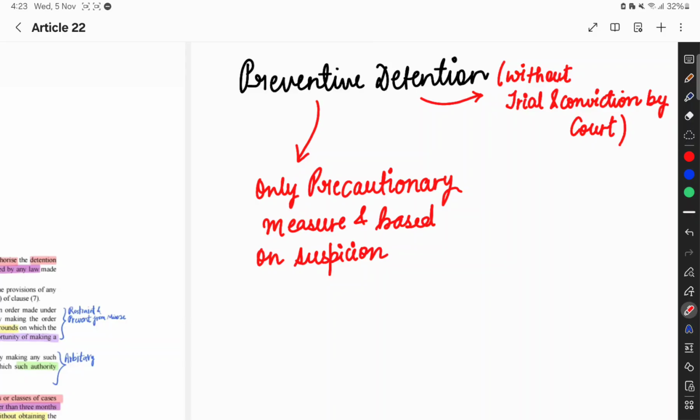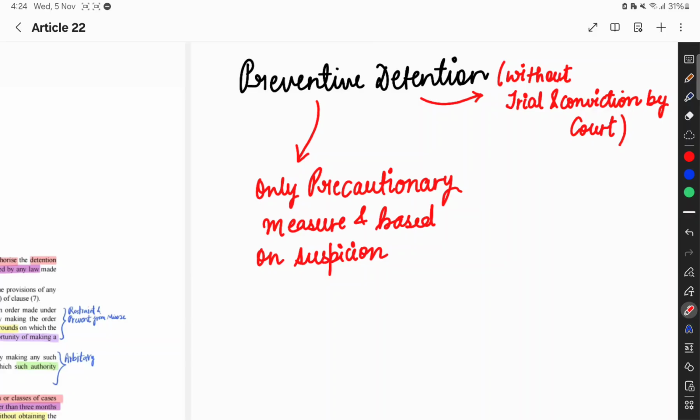So this is also preventive detention. Similarly, the concept of preventive detention is like that. It is a precautionary measure based on suspicion that this person could do such kind of things, so for the purpose of safeguarding we detain that person.